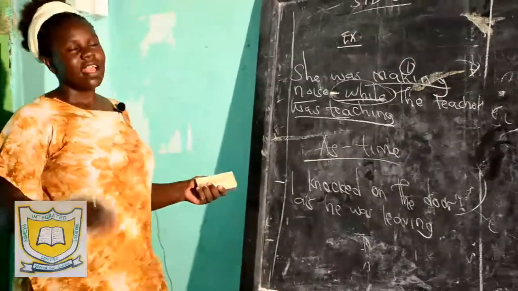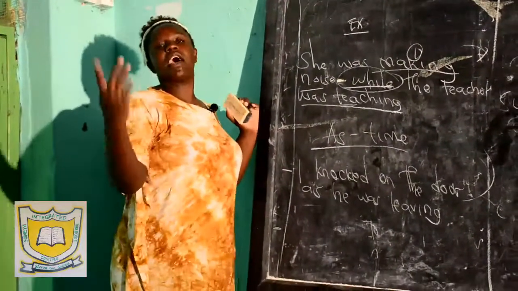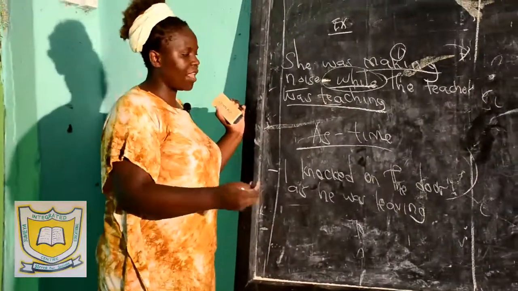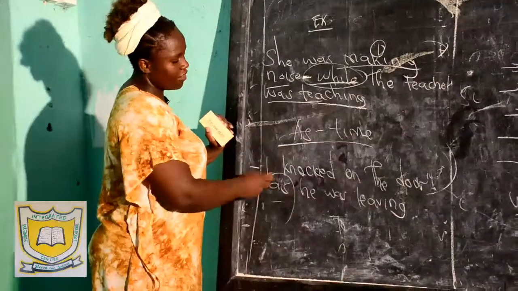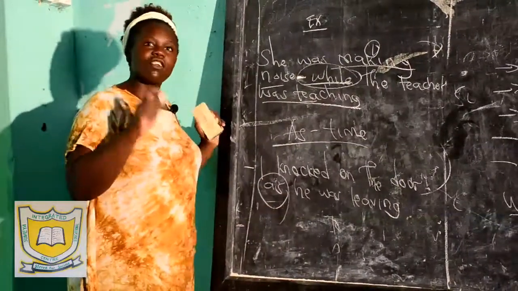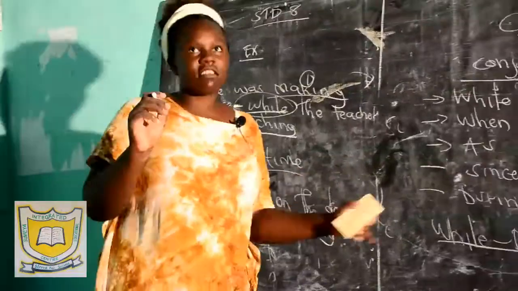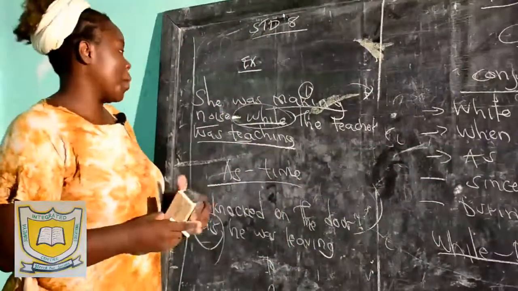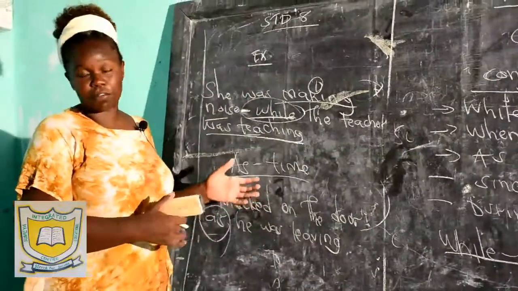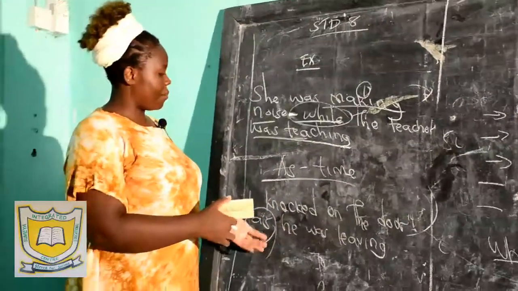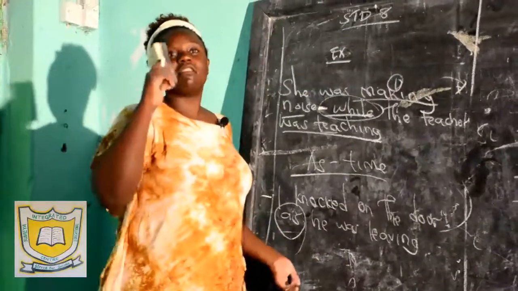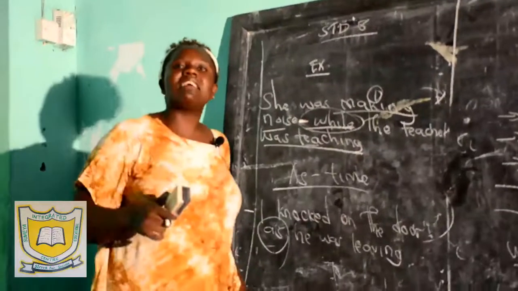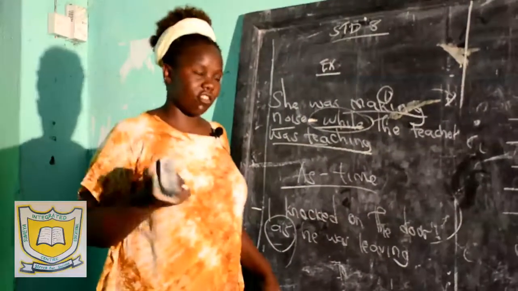What does that mean? At that time I knocked on the door, he was leaving. Now, I've used as as a conjunction of time, not as a conjunction of reason. Some conjunctions lie in more than one type of group. As a conjunction of reason is used very differently from as a conjunction of time.